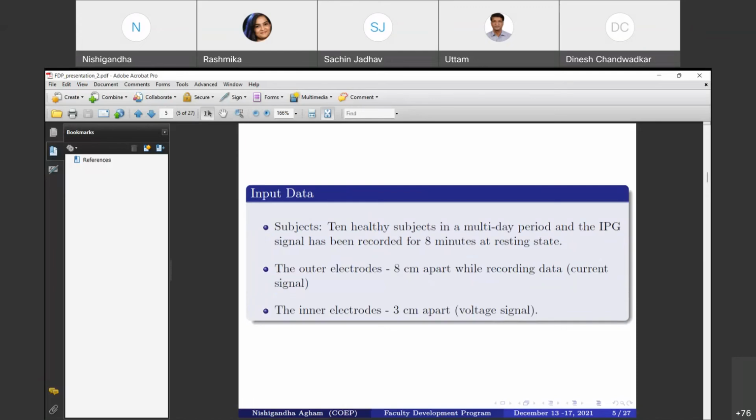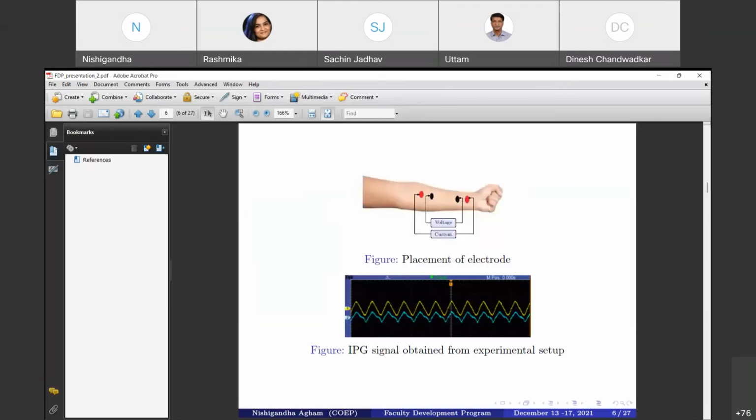Or we can say in this technique, electrode placement is very essential for the acquisition of the IPG signal. So in the proposed method, we have used four simple ECG cables for the acquisition of the signal, and then disposable surface electrodes have been chosen to get a distortion-free signal and to reduce the contact impedance of the skin and the electrode.